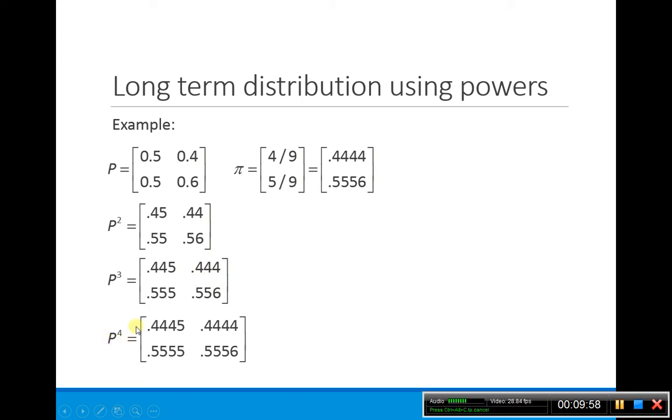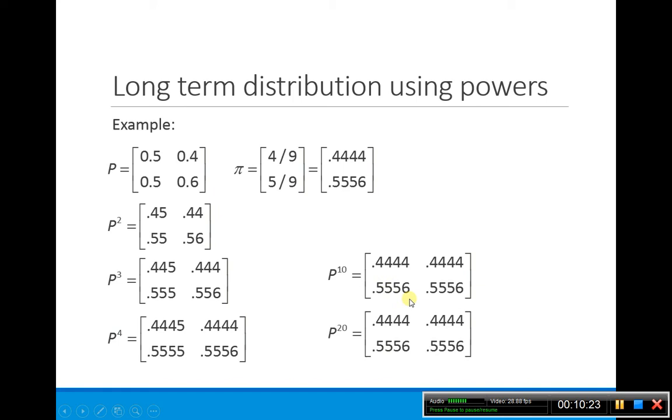Remember what we're doing: when you're figuring out what the next state is, you're multiplying by P again. So I'm multiplying by P to the third, P to the fourth, P to the fifth. Notice here that my columns are getting about equal. If I do P to the 10th, my columns are exactly equal.